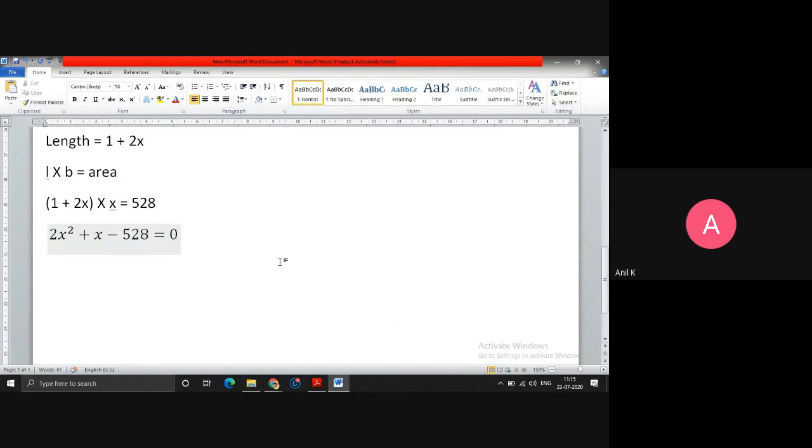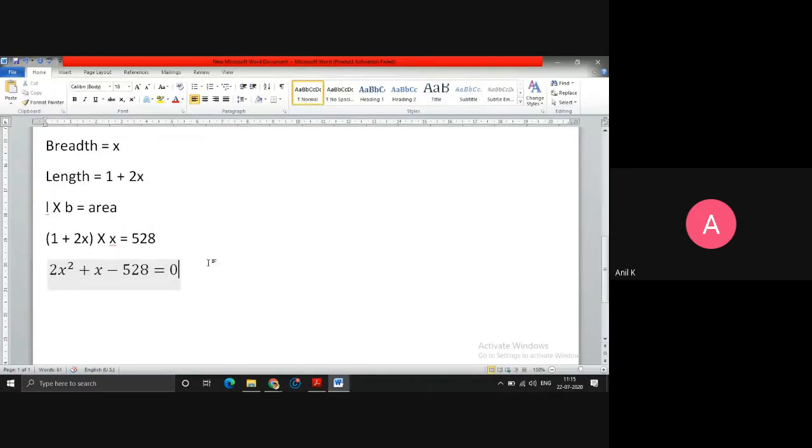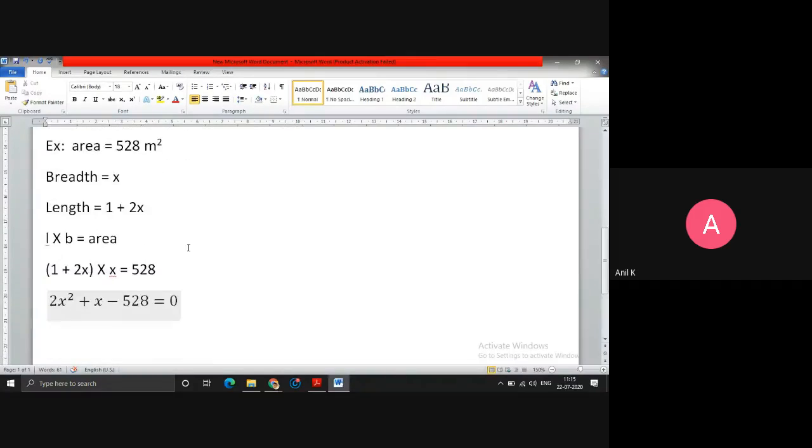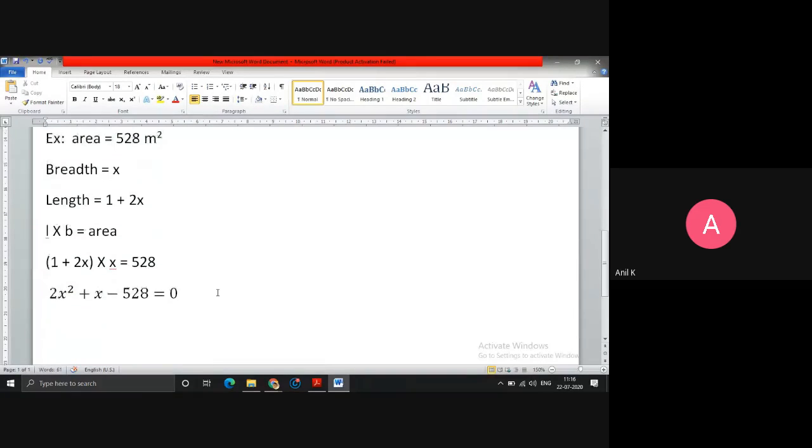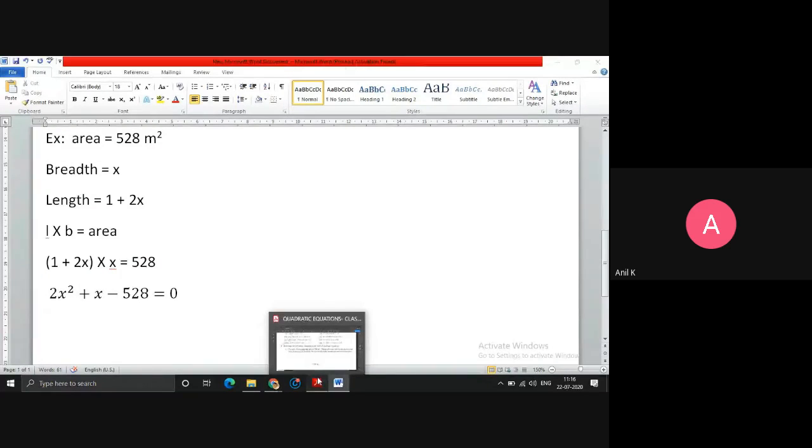Okay, if you remember, we have this rectangle question in the pair of linear equations chapter also, but their conditions are different. There, the conditions are given to get the pair of linear equations, but here the conditions are given to get a quadratic equation. How do you get the quadratic equation? By using the area formula. So you have to be very careful to read the question, whether it is from the pair of linear equations or from the quadratic equation. So this one, I think you understood how to get it.